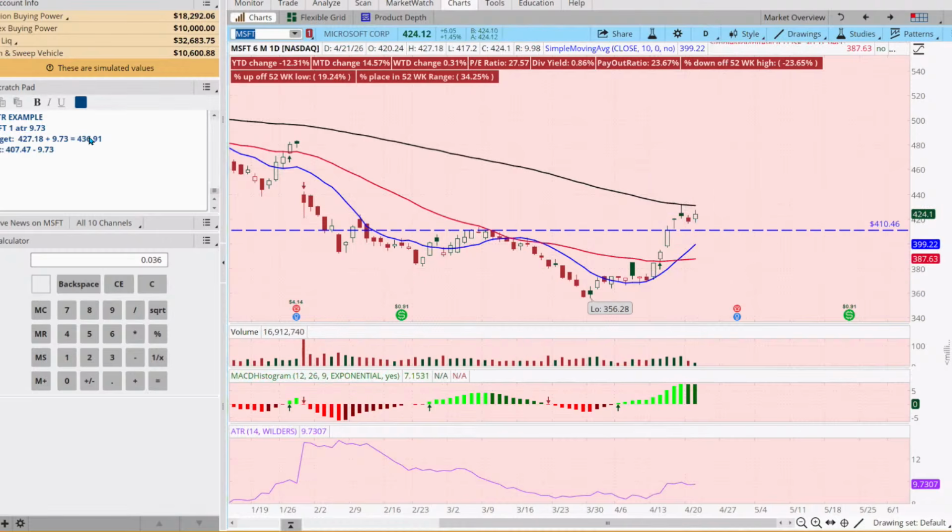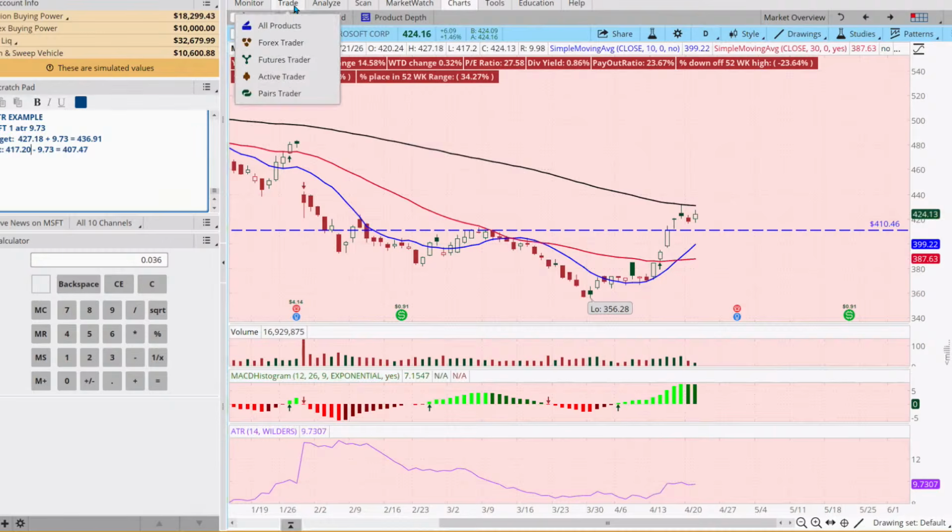Okay, so now we have our target. Oh, somehow that number was 417.20. Sorry, guys, 417.20. We can see that just by hovering over this candle and looking at the bar beside Microsoft; it'll tell us what our high and low for the day was. So 427.18, 417.20. So to put this trade in, we're going to come to our trade tab.